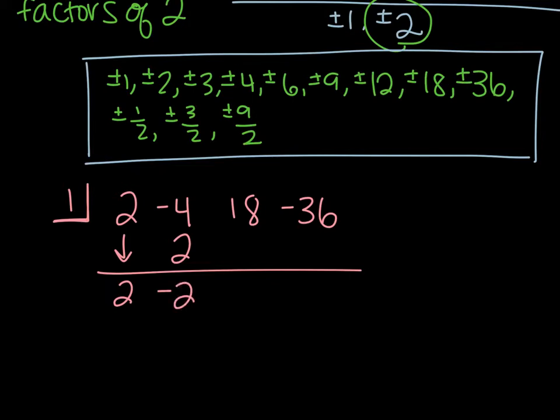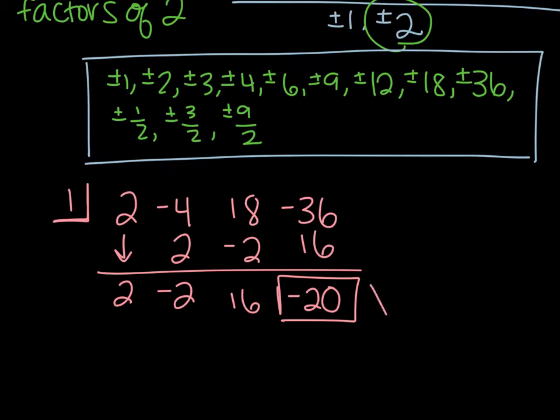This becomes negative 2, 16, 16, negative 20. So because I get a negative 20 here, I get a remainder. I can conclude that the factor x minus 1 is not a factor of my polynomial. So I move on, okay?